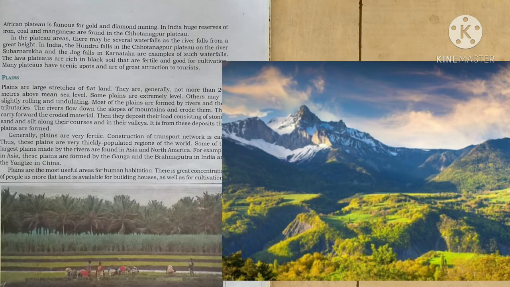Such areas where the river sediments divide the water channel into many small distributaries is known as delta. Now you will come to know what a delta is and how a delta is formed. So what did I say just now? Such areas where the river sediments divide the water channel into many small distributaries, it is known as delta.